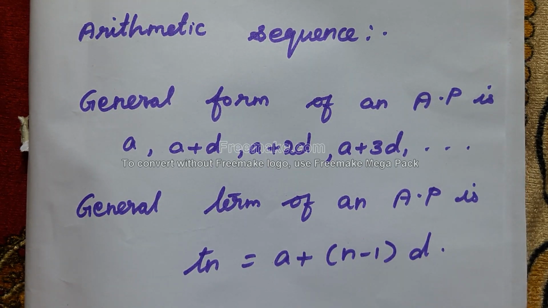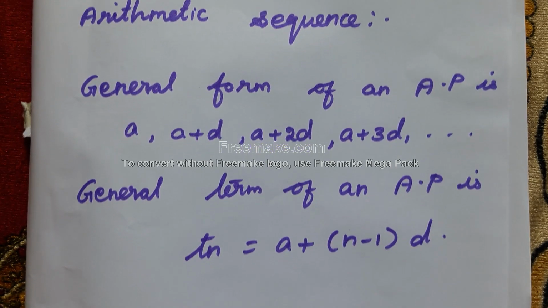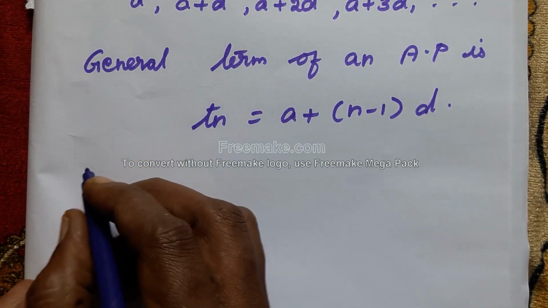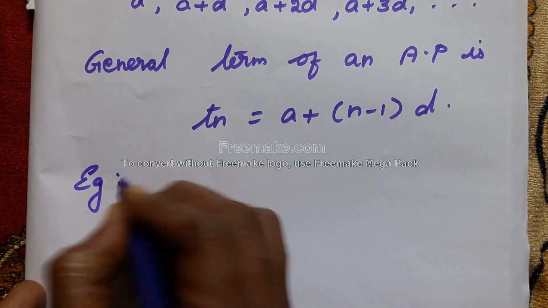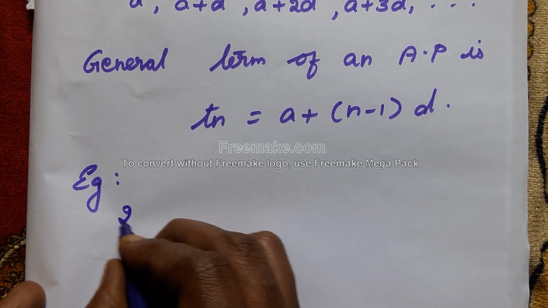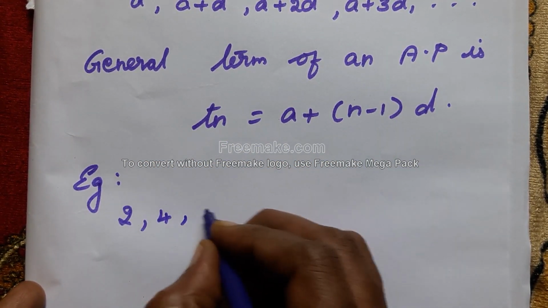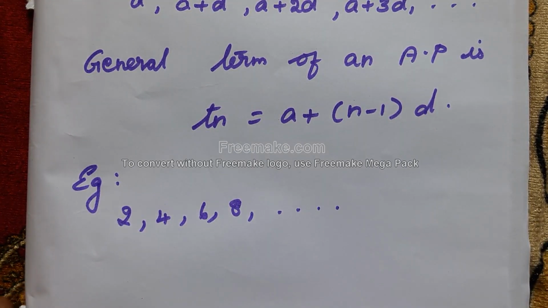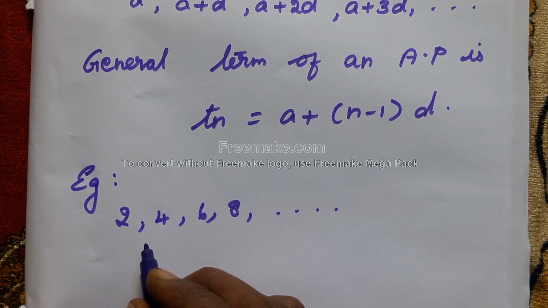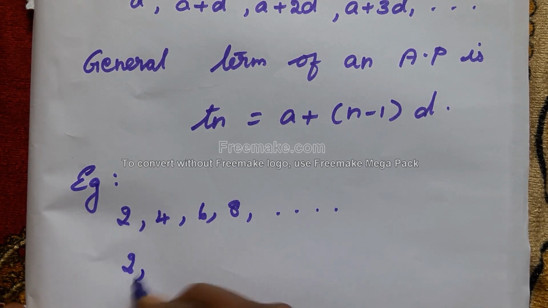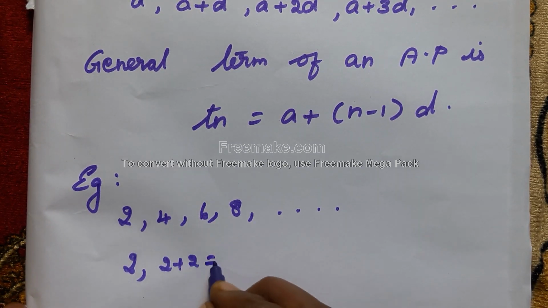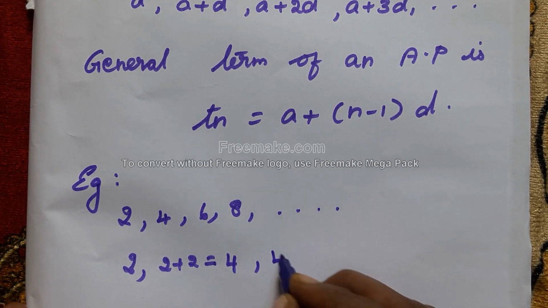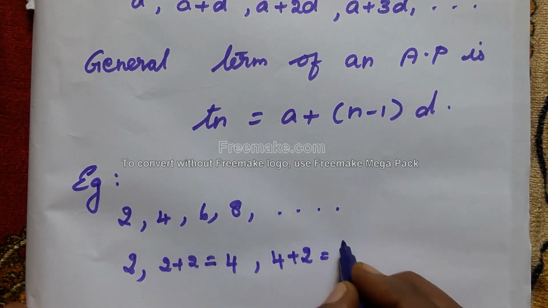Now, can you say one example for arithmetic progression? 2, 4, 6, 8, etc. This is an arithmetic progression. Why? First 2. Next, 2 plus 2 is equal to 4. Next, 4 plus 2 is equal to 6.